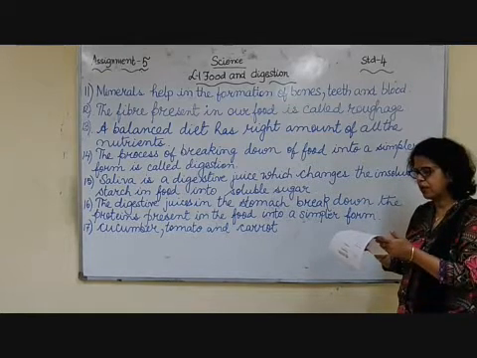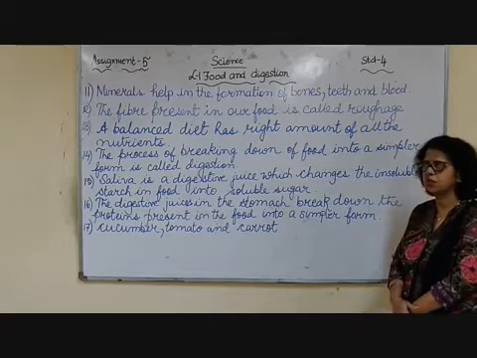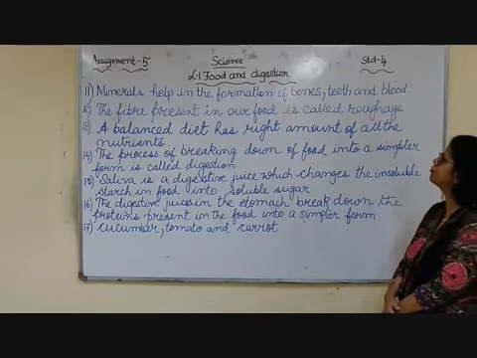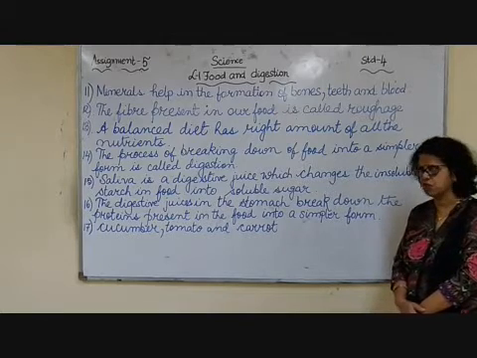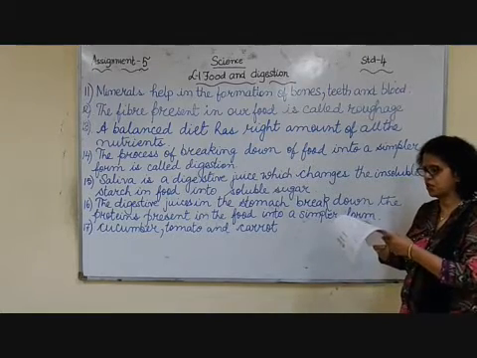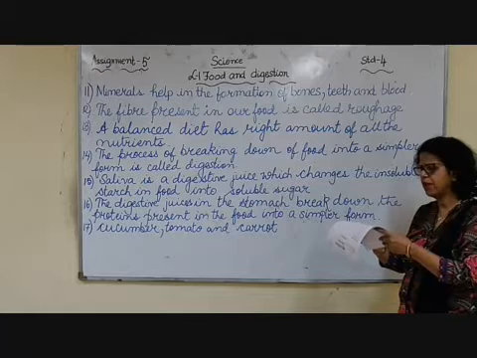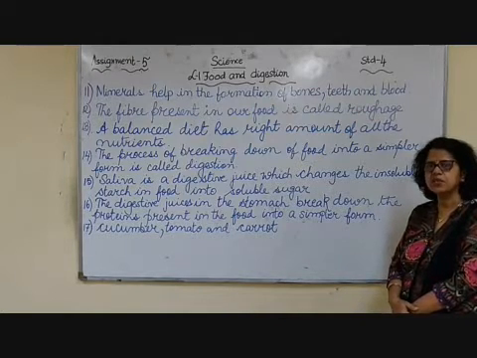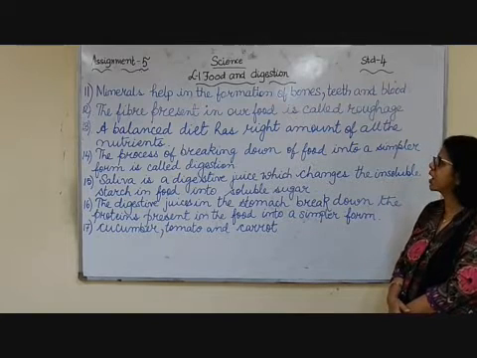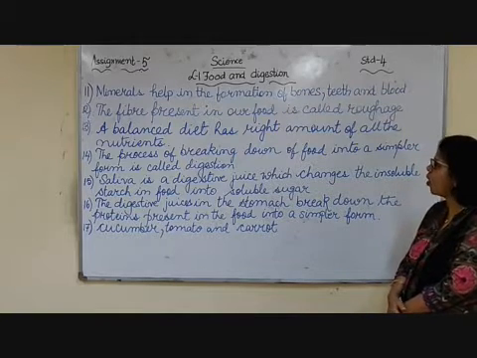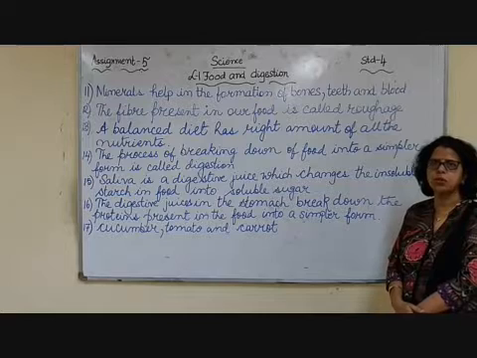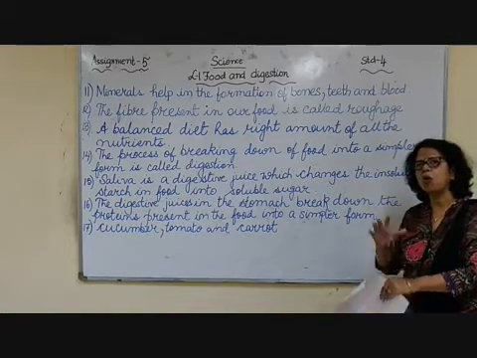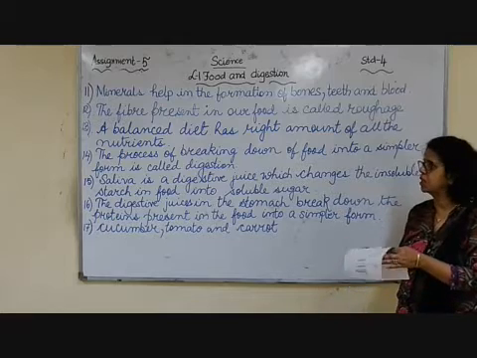Now number 12 is, what is roughage? Yesterday only we did. The fiber present in our food is called roughage. Now the next question is, what is meant by balanced diet? That also we had done in the previous assignment. A balanced diet has the right amount of all the nutrients. So this is why we should eat a proper meal which has all the nutrients present in it.